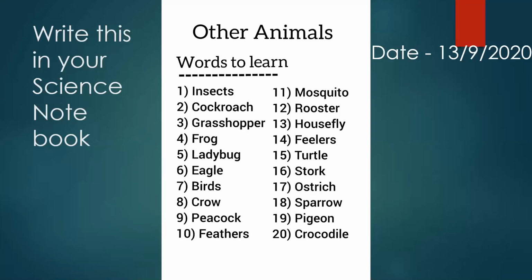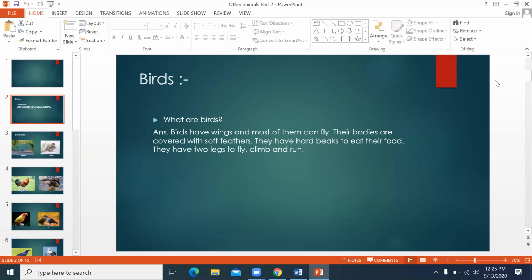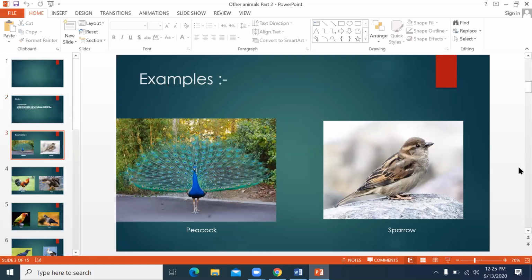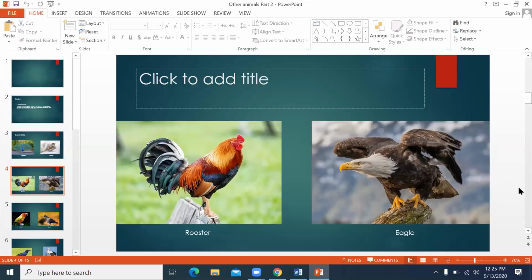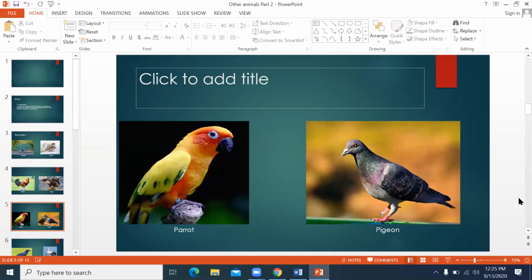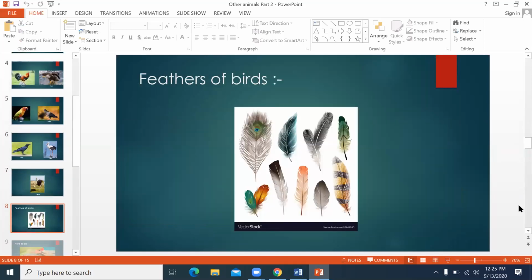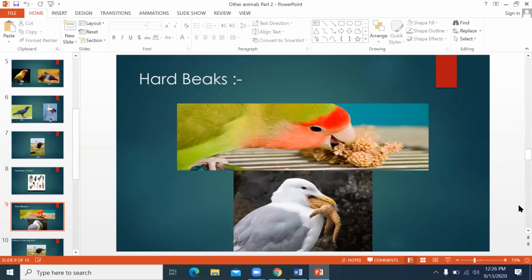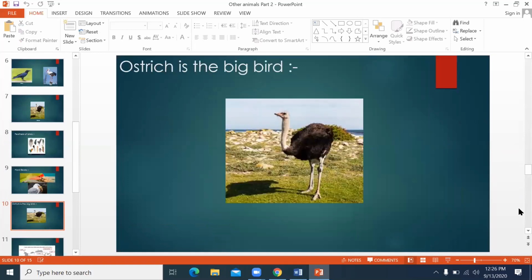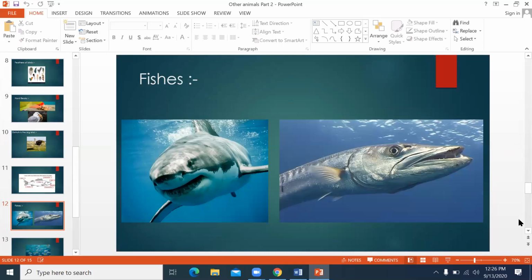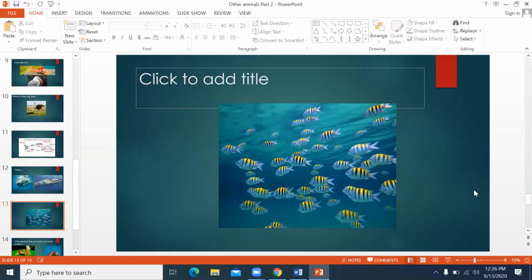Now only one thing I want to share with you. Listen to me, my dear. One thing I am going to show you, that is the last of the lesson. Already you know some are living in the sky, land. Some are living in the water. Now I am going to show you some animals that can live on both sides, even water and land. Okay, understood? Water and land. Wait, I am going to show you the last picture.